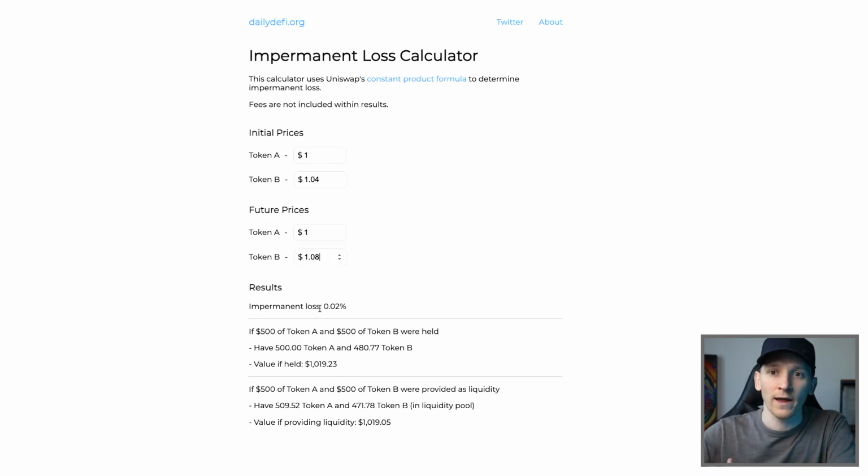So this is fine, right? It's not a big deal, because if you're getting 12% in the pool, no problem. You've definitely made up for impermanent loss. But of course, if you're using very volatile tokens, that can be a lot bigger. Something to be aware of. You can work it out with that calculator.